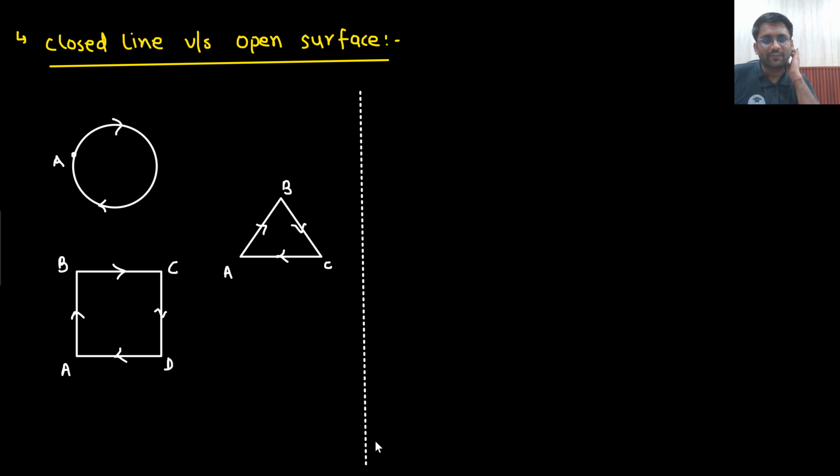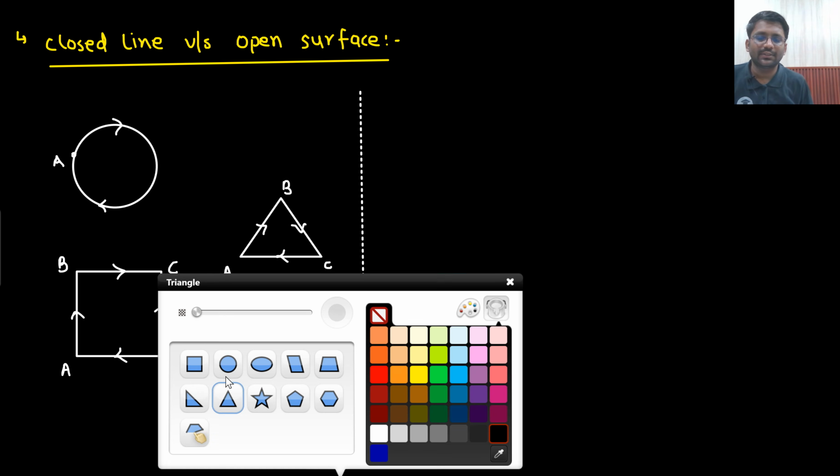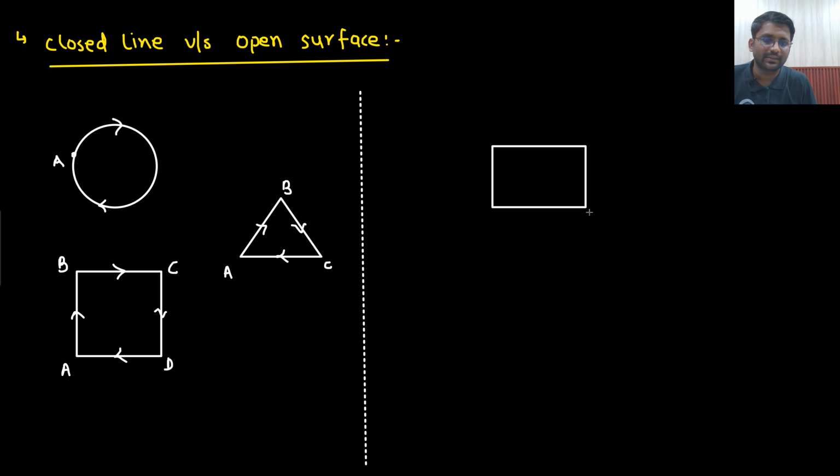Now what is the meaning of surface? First of all, you let me know what is the meaning of surface. Sir, this is a surface. So this is a surface, this is a surface. So this is your open surface, right? This is your open surface.